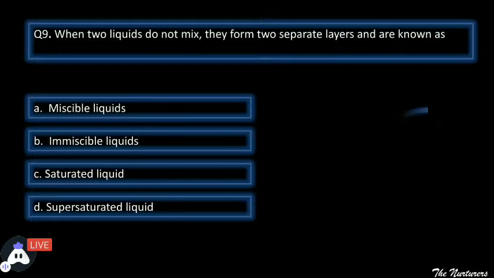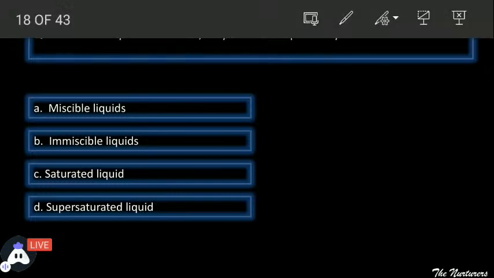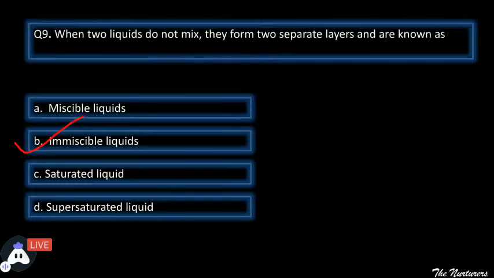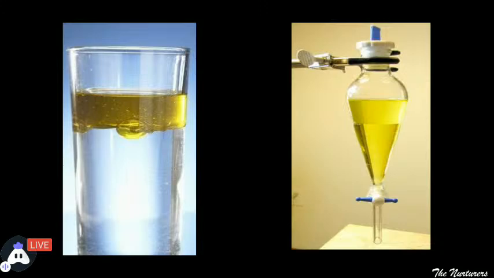Which two liquids do not mix? Yes, whether they are termed as miscible, immiscible. Perfect, students. When two liquids do not mix into one another and they are forming a separate layer, then they are termed as immiscible liquids. Correct. And we can consider a common simple example. You can see how oil and water, they are forming two separate layers.